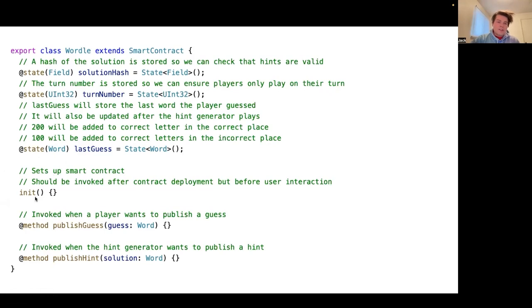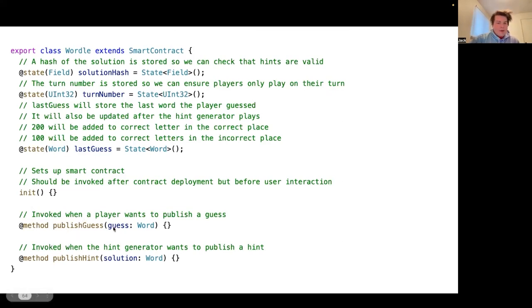The first is this init method. And this is used to set up the smart contract. It should be invoked after the contract is deployed, but before any user interaction. So hopefully, if you're deploying a real smart contract, in your deployment script or whatever, you also call this init method. Then after the init method is called, you can let people call the other methods on the smart contract.